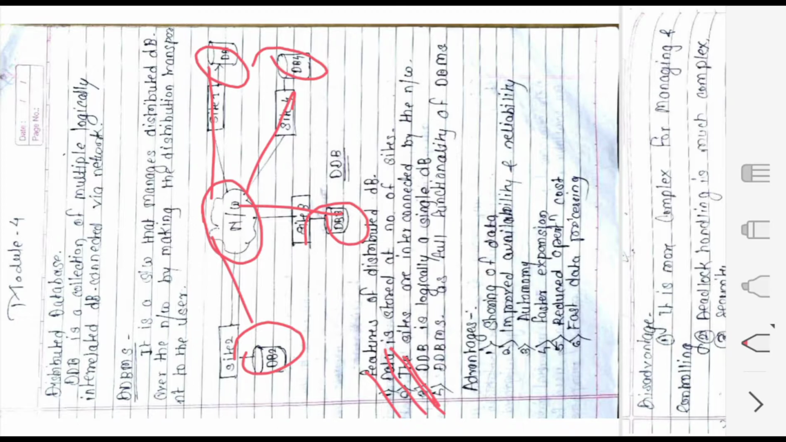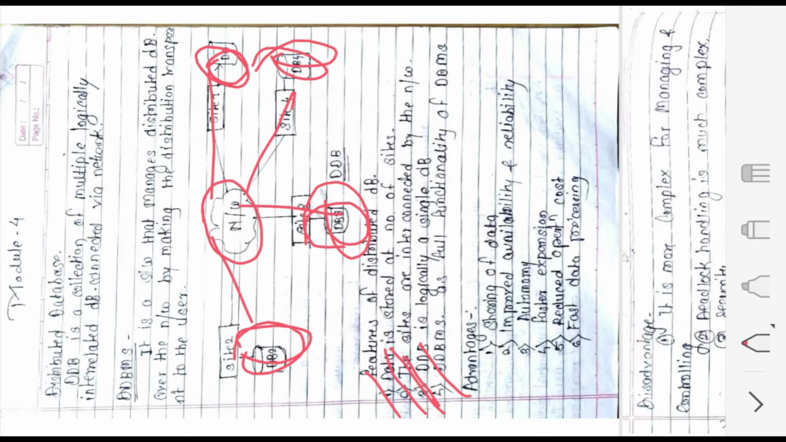So logically I can say all these databases are nothing but a single database. If I am collecting these databases together logically, then I am saying that logically it is a single database. And the distributed database management system, the DDBMS, has the full functionality of a DBMS, right?